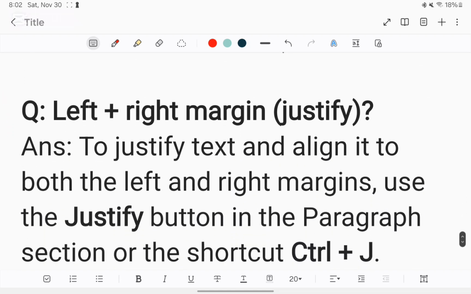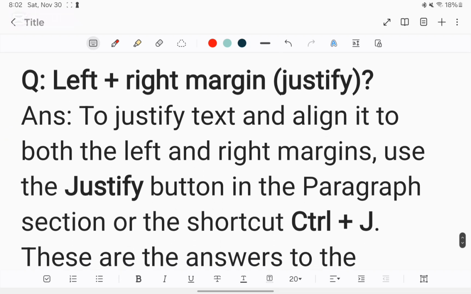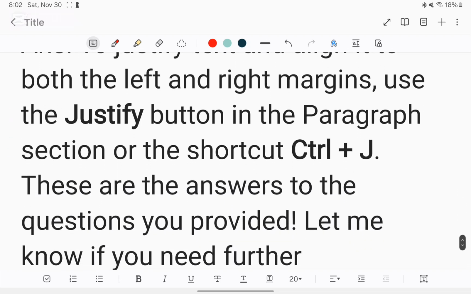Question: Left plus right margin, justify. Answer: To justify text and align it to both the left and the right margin, use the Justify button in the Paragraph section or the shortcut Ctrl plus J.